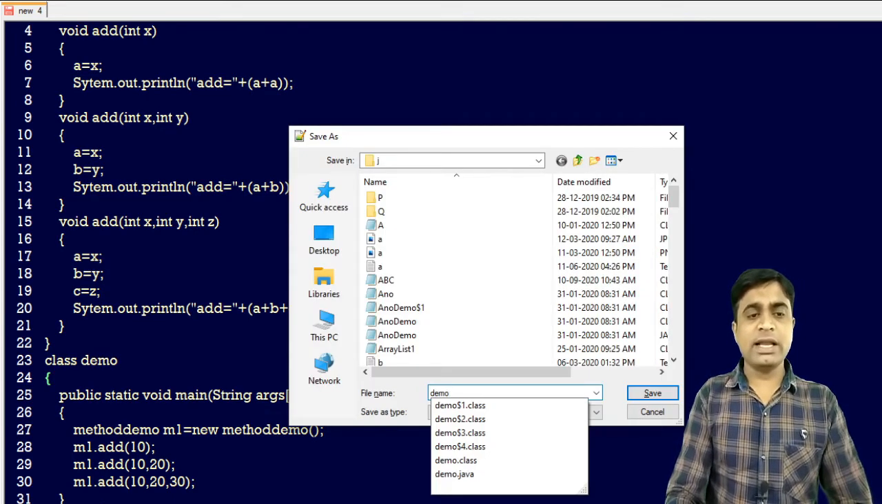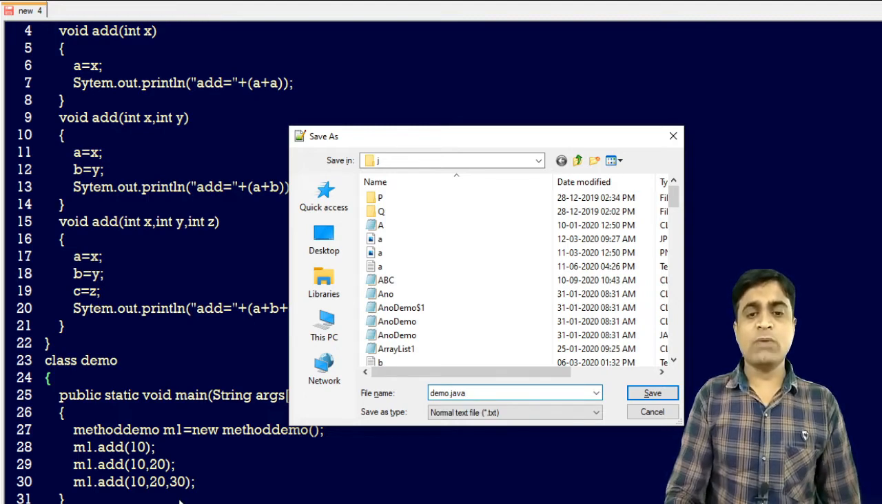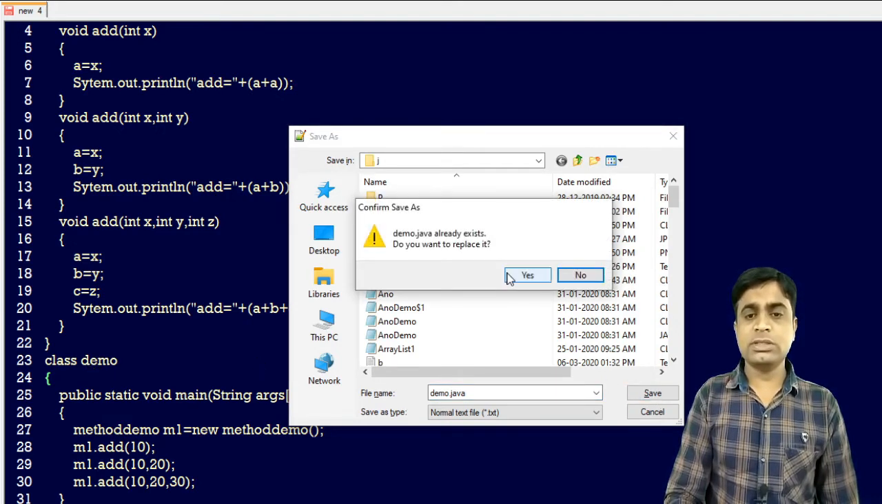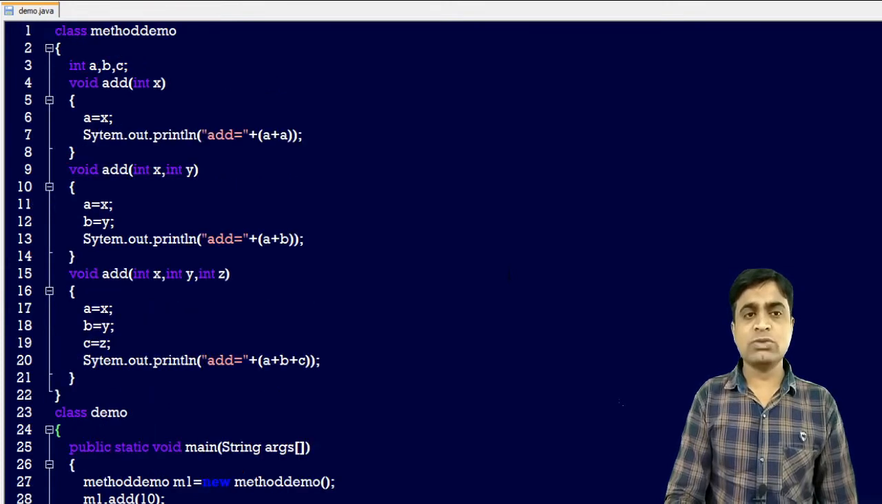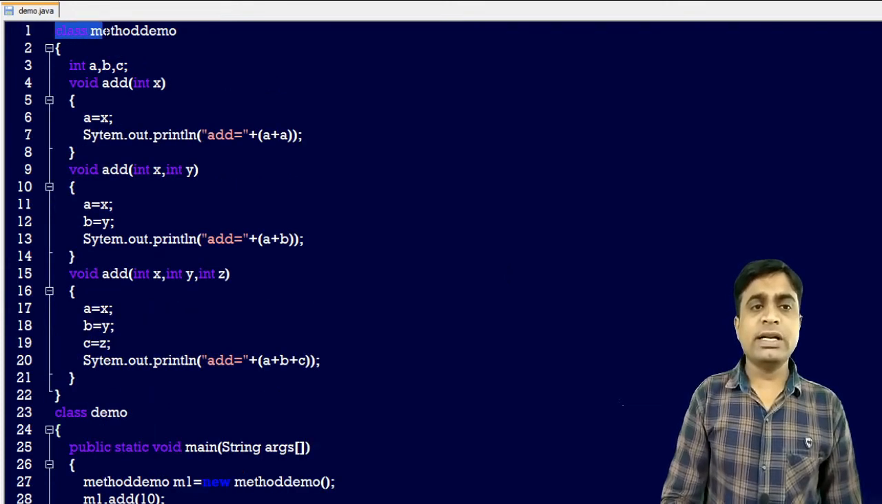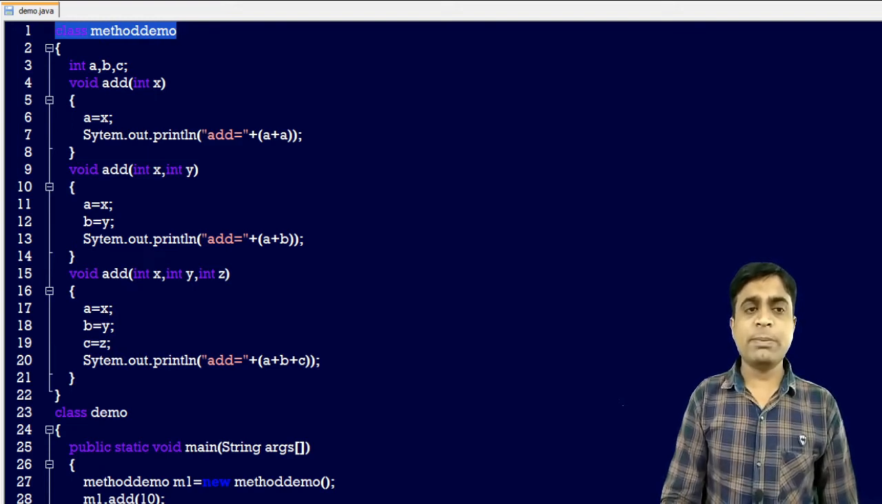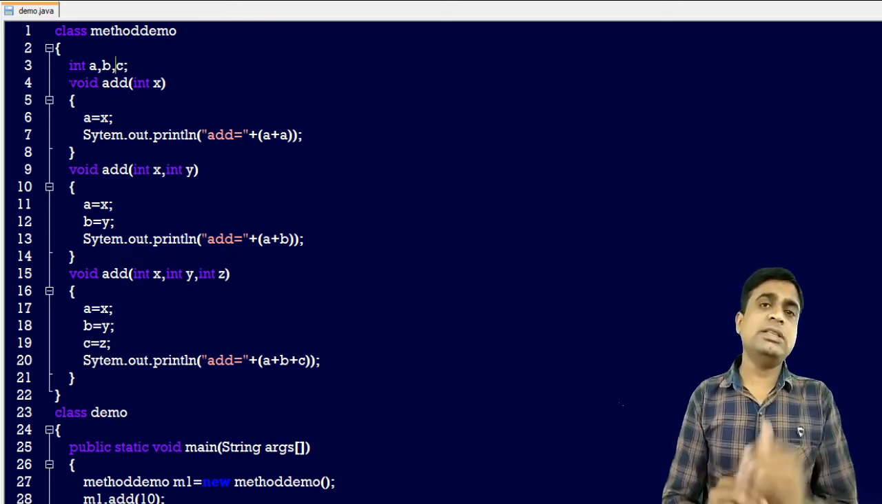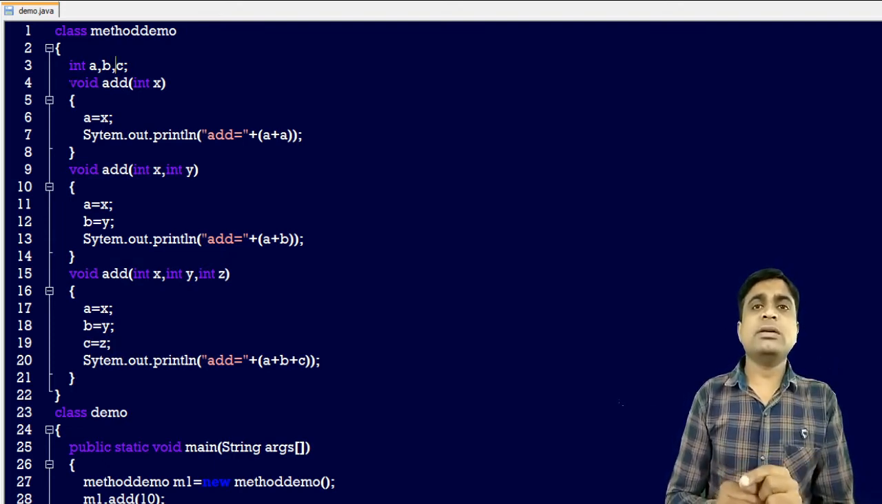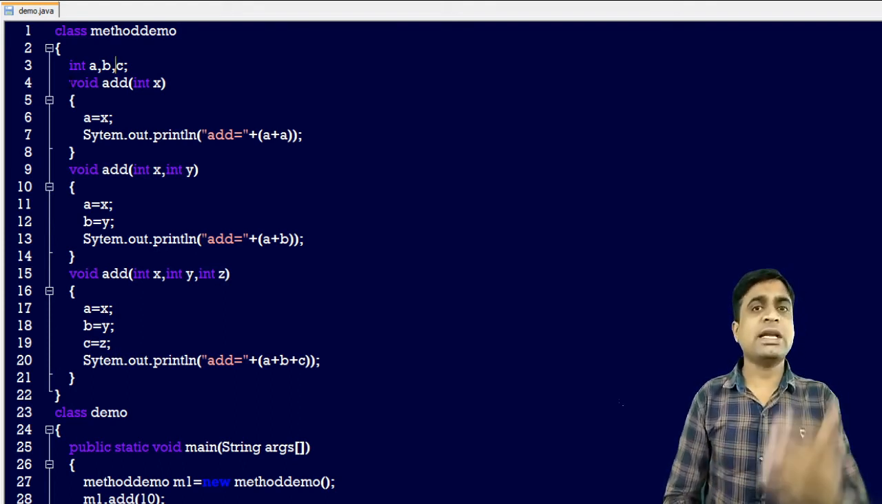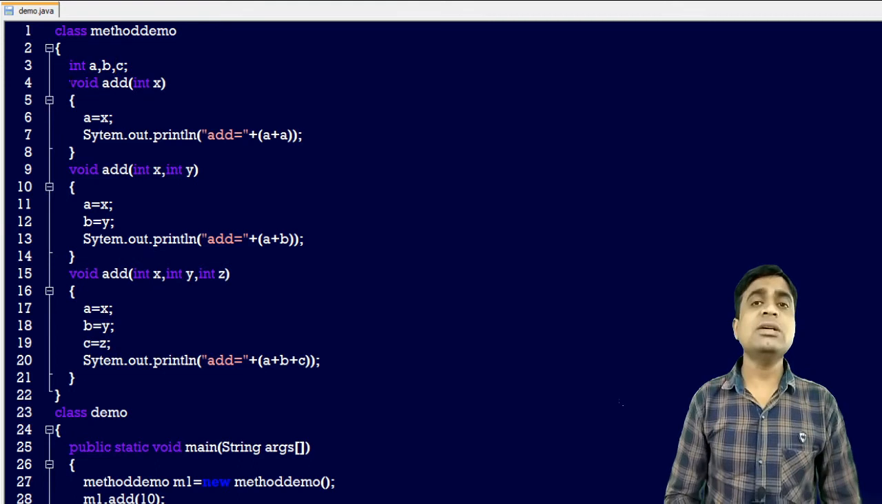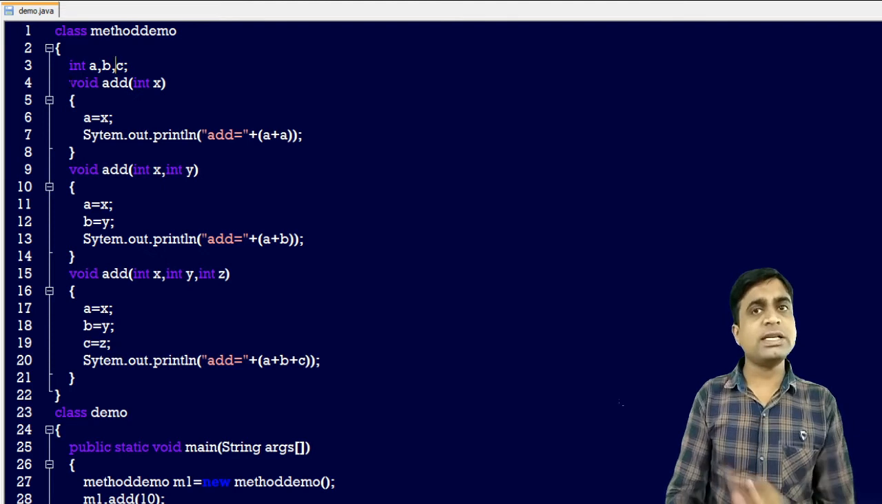I am saving this file using demo.java. Why am I creating demo.java? Because our class name is demo. So this file already exists, I am overriding that particular class. So what have we created? We have created a single class, method demo. In that particular class I have created 3 variables and I have created 3 methods with the same name but different parameters. In one method I have passed a single value, in the second I have passed 2 values, in the third method I have passed 3 values. So method overloading is creating a method with the same name but a different signature.